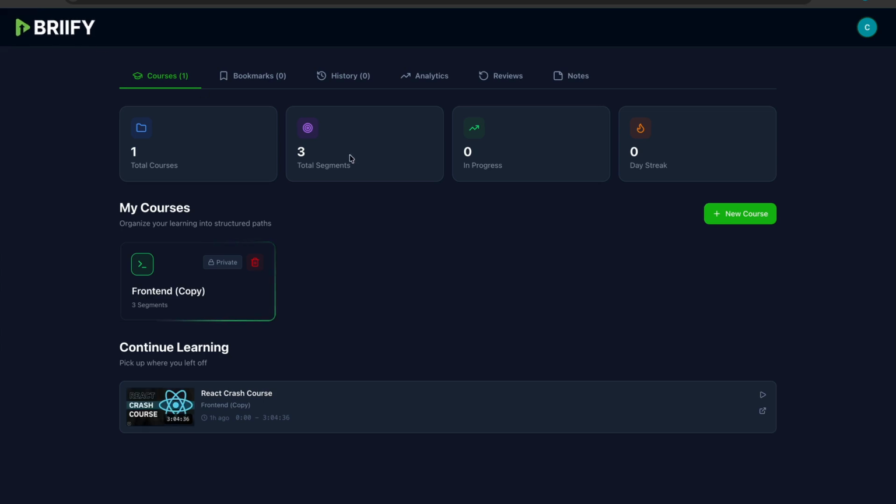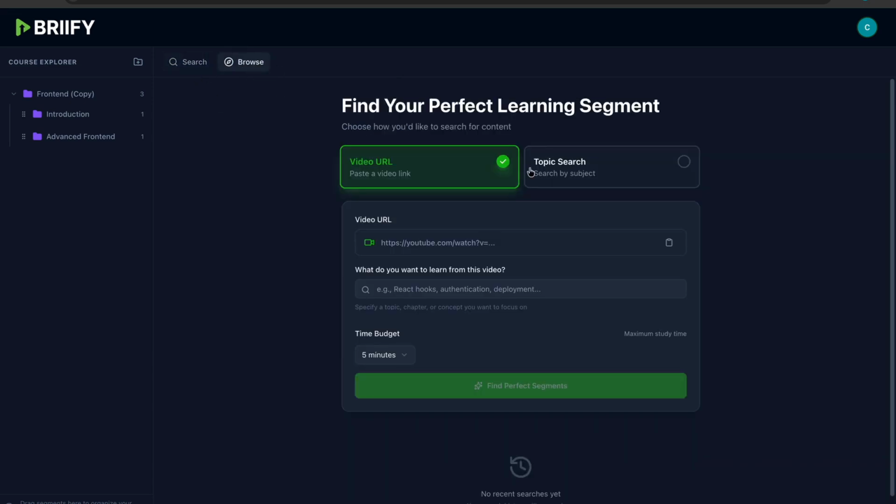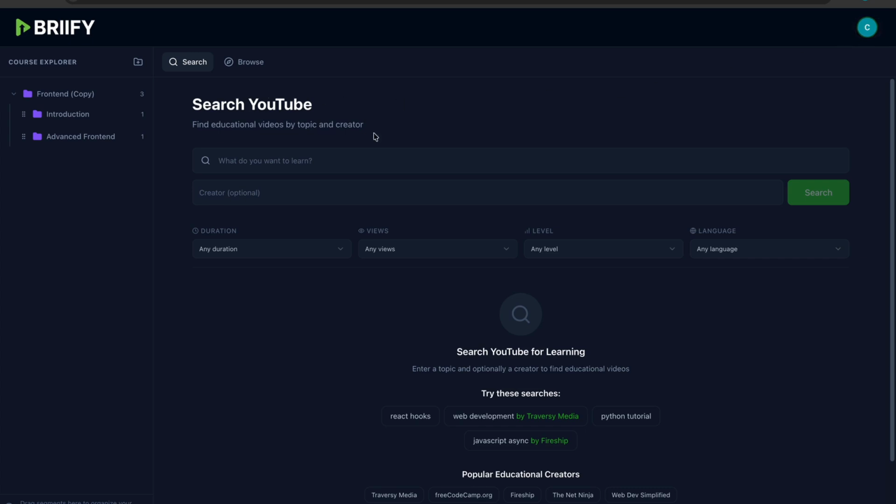So that's it. That's what I will be showing you guys in this video. In my next video, I will be showing you more about how you can use this browse tab, because these AI powered features are also still under beta. Everything is still under beta to be precise. I will be showing you guys how you can cut part of a video conveniently. Like you want to cut a single video into multiple segments and insert it into different folders.